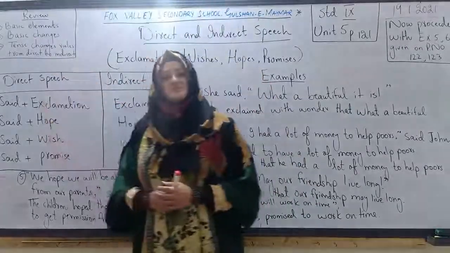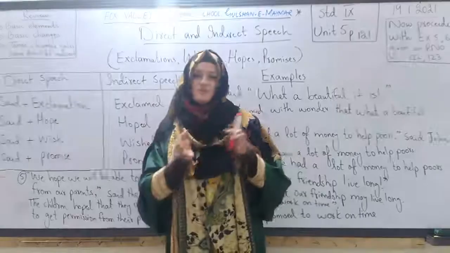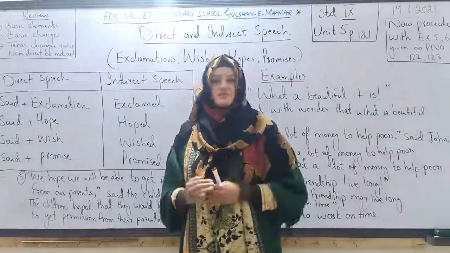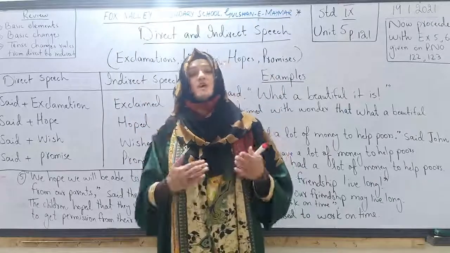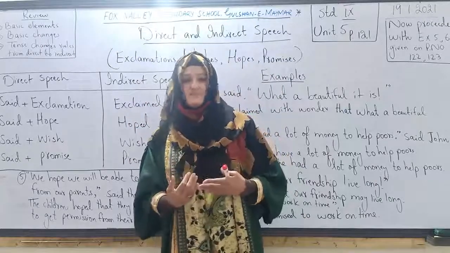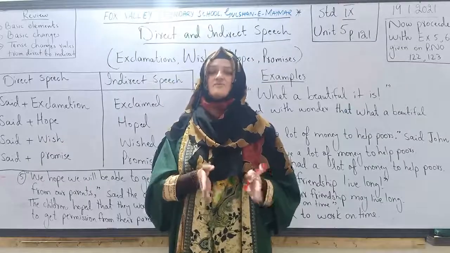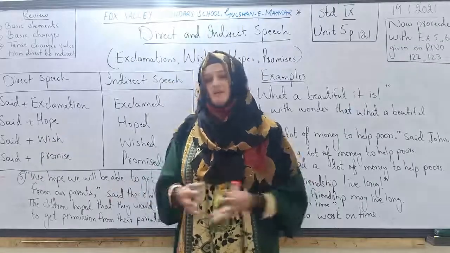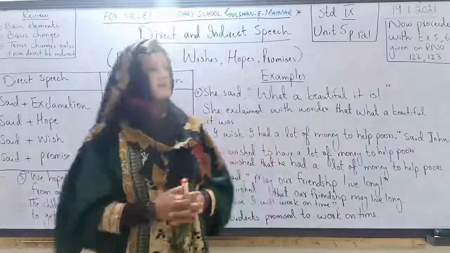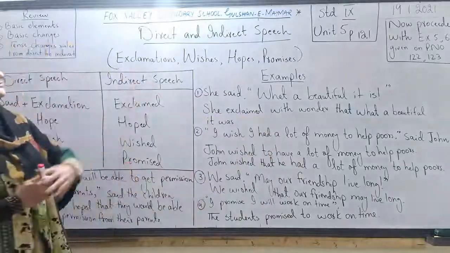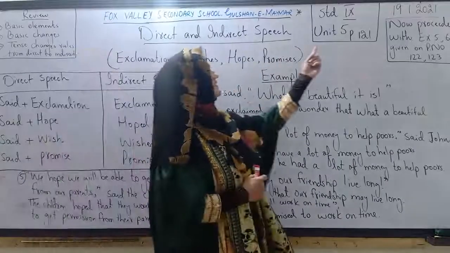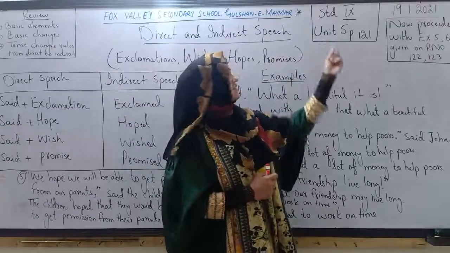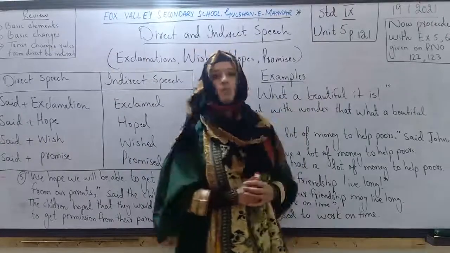We learned basic changes when we change direct speech into indirect speech. What are the basic changes we learned before? And after that we learned the rules for how to change tense when we change direct speech into indirect speech. We have already learned that. Well, today's focus is exclamations, wishes, hopes and promises. This is the lesson of the Standard 9 English textbook, unit number 5, page number 121.